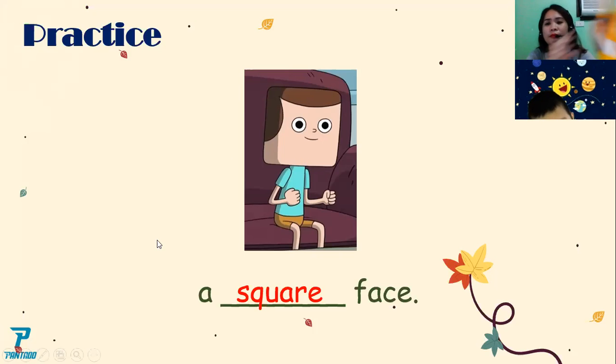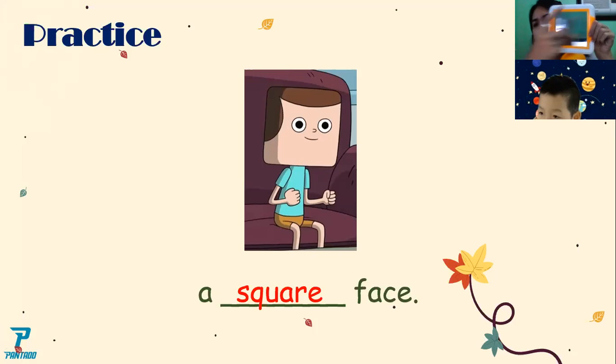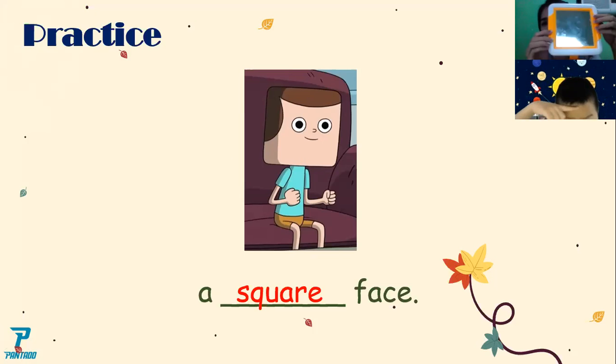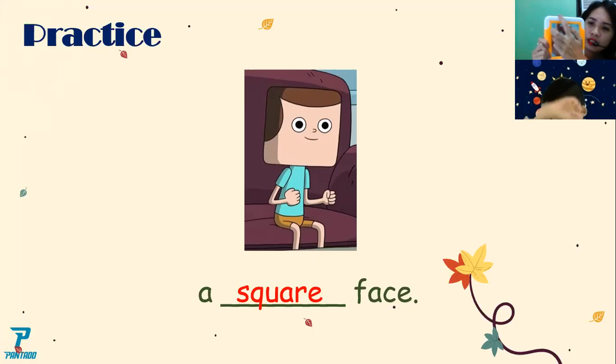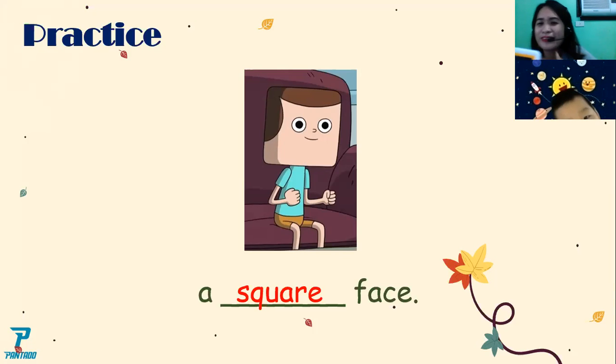Okay. Look at my mirror here. I have here a mirror. What is the shape of the mirror? Shape. Look at the mirror of the teacher. What is the shape of the teacher's mirror? What is this? It's square. Very good. So the teacher's mirror is square because it has 4 sides. 1, 2, 3, 4. All right.